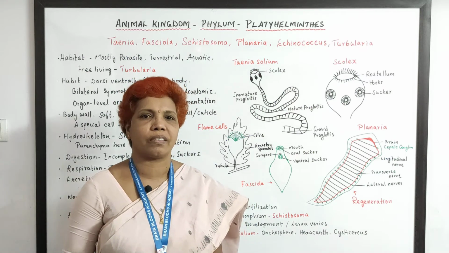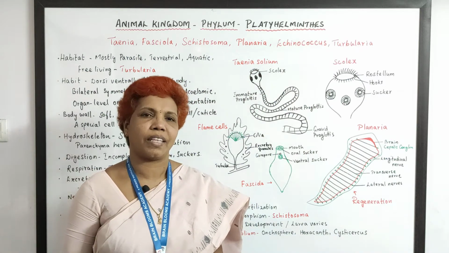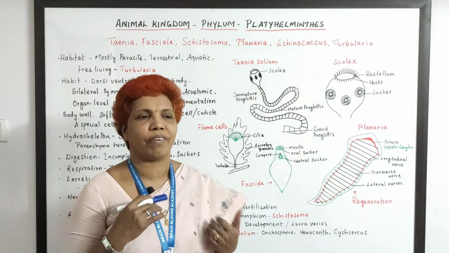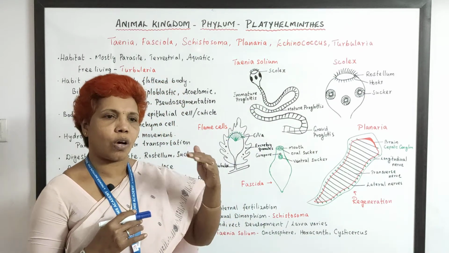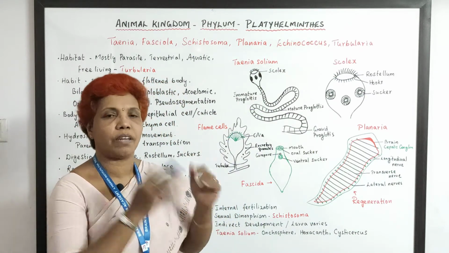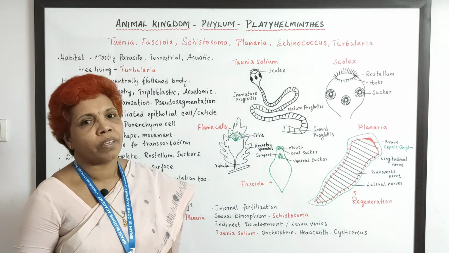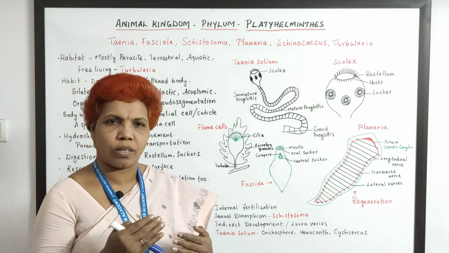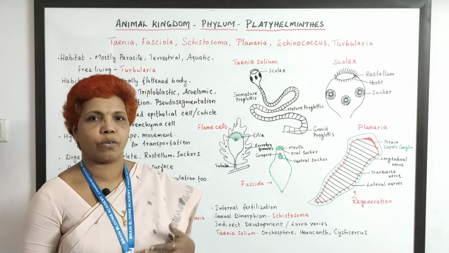Phylum Platyhelminthes is just having the animal with a flat body. Flat in the sense they have a dorsiventrally flattened body. And this is advanced than the previous category of Ctenophora members.